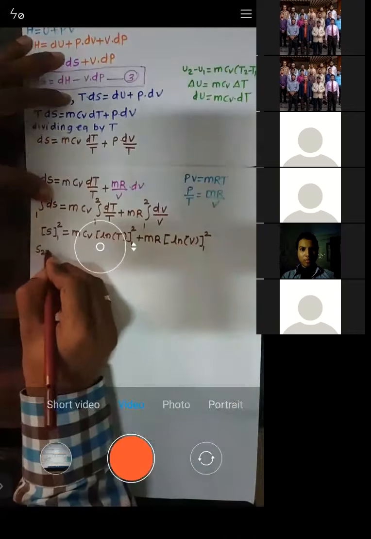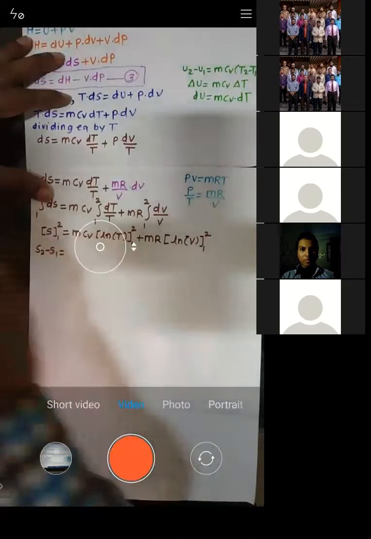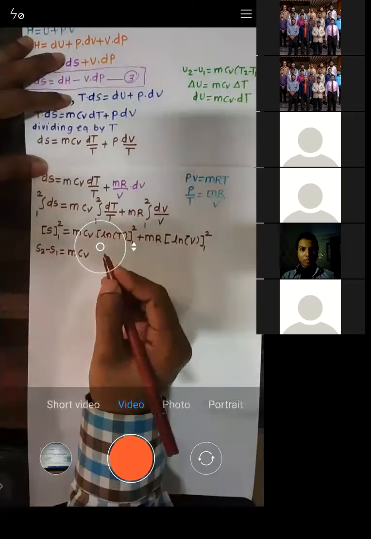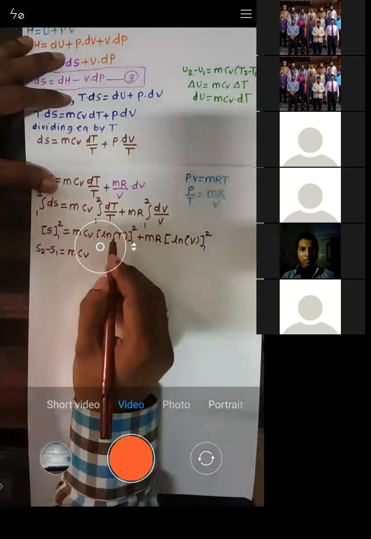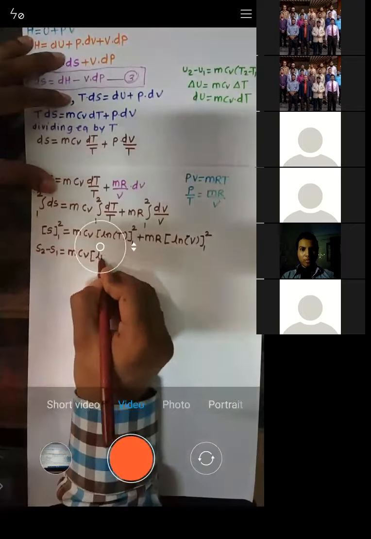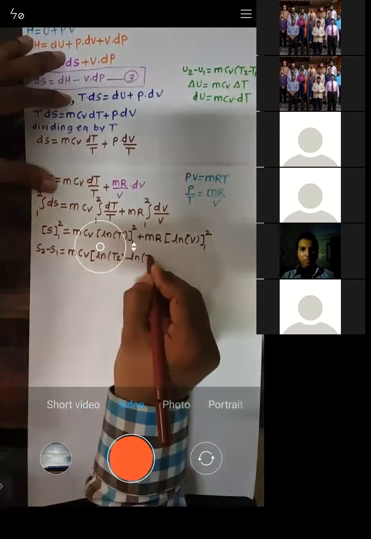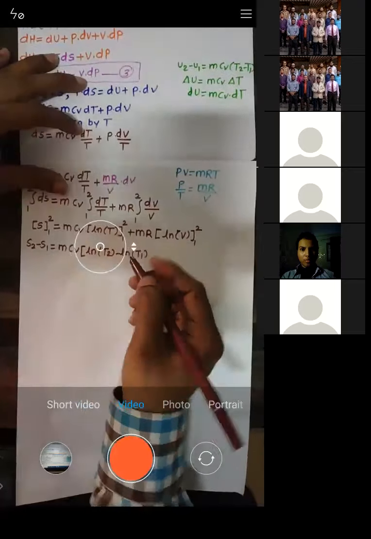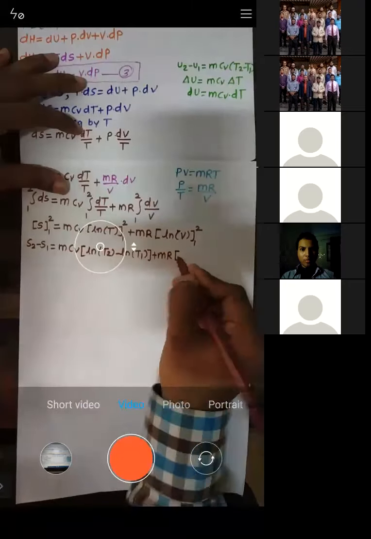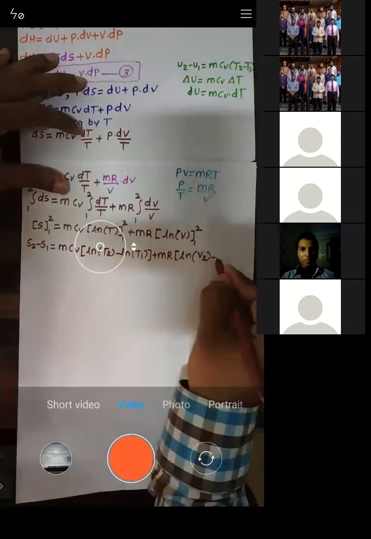So S2 minus S1, see how we used to do that: upper limit minus lower limit. S2 minus S1 is equal to mCv into ln of T2 minus ln of T1, plus m into r into ln of V2 minus ln of V1.